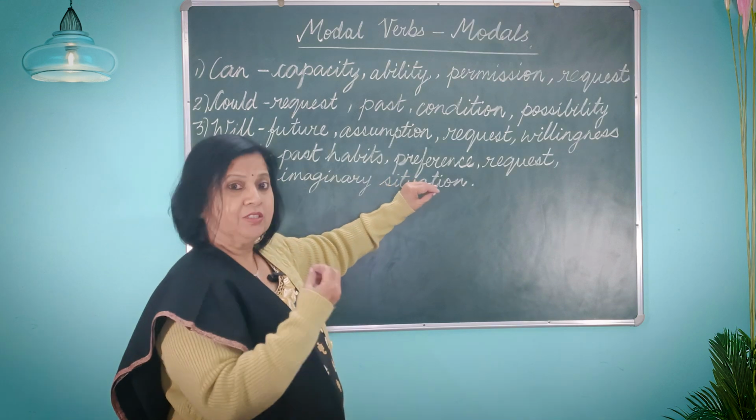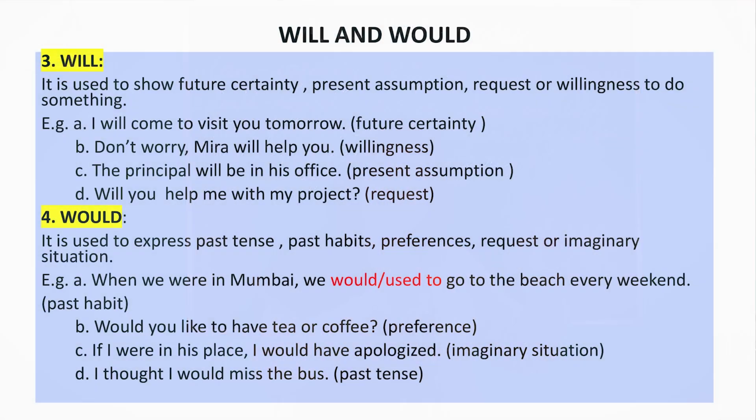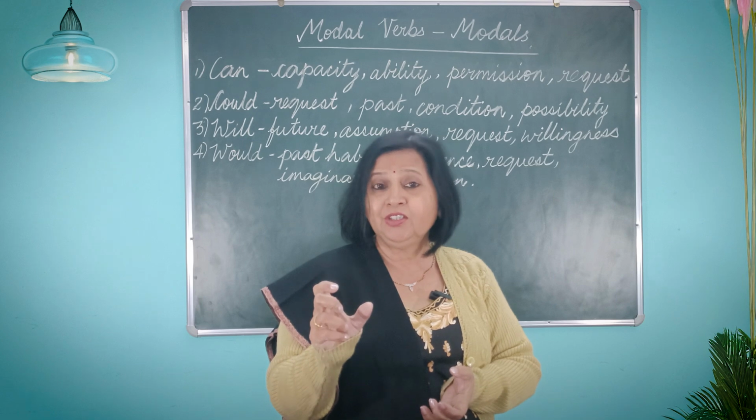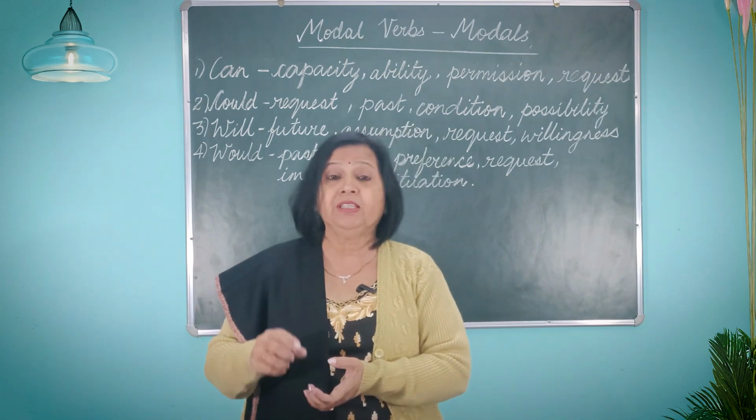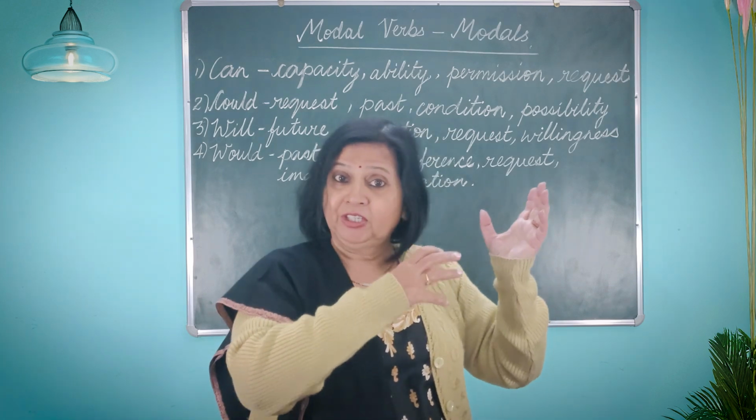Now, would is used to show some past habits you did previously but now you don't do, preference, your choice, request, or an imaginary situation. For example, when we were in Mumbai, we would, now you can see I put a slash over there and also used to. So when we were in Mumbai, we would go to the beach every weekend. That's a habit. Or when we were in Mumbai, we used to go to the beach every weekend. Then preference, choice. I'm asking you, would you like to have tea or coffee? Imaginary situation. This thing has not taken place, but you're saying that if I were in his place, I would have apologized. Imagining it, okay?